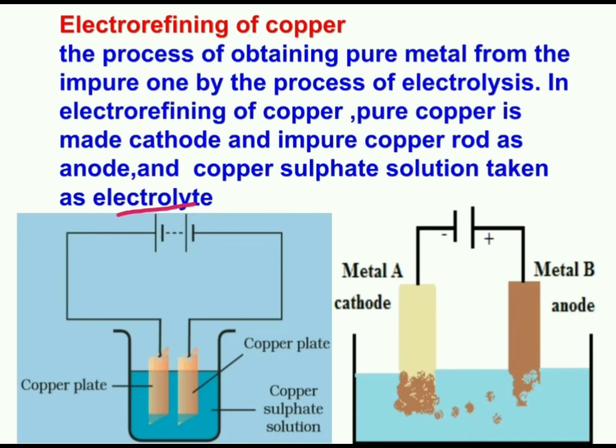So in this case we are purifying the copper metal. So we will make the pure rod of the copper as cathode and impure rod is made as anode. Right? On passing electricity, what happens? The copper sulfate solution breaks into positive and negative ions. And they start moving towards opposite side. The copper ions from the solution go and get deposited on the cathode.